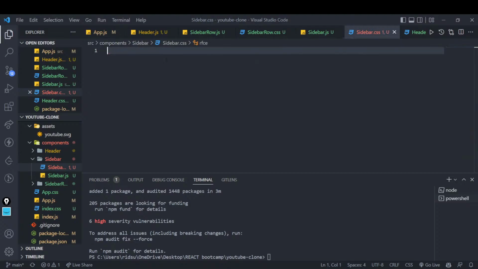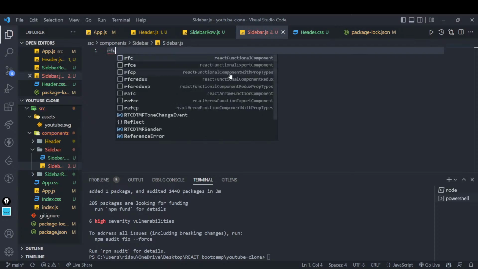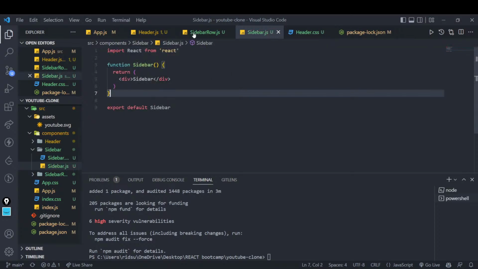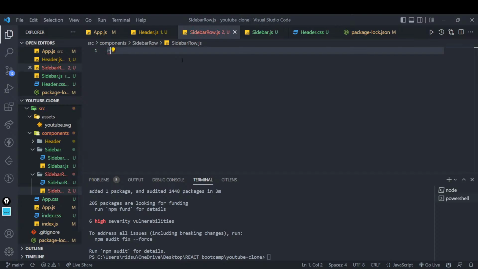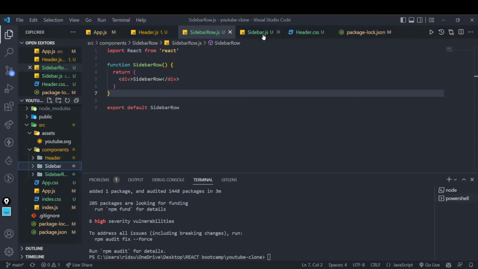Now this is also not working. Okay, we are writing it in CSS, right? Why will it work? This is the sidebar, rfce over here, and it will create a sidebar component. And I will also write rfce over here, and it will also create a sidebar for us. Now what we need to do is also add these icons and all these stylings over here.